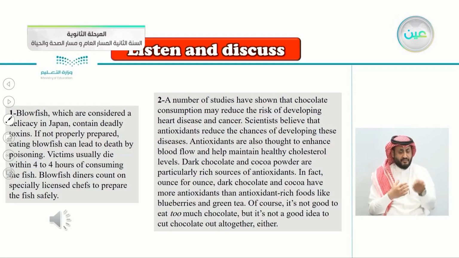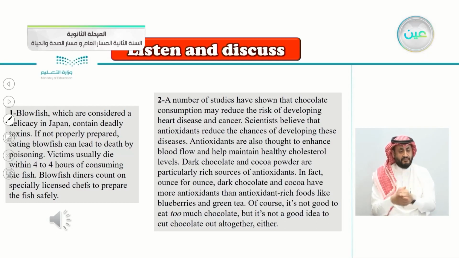Let's listen. 1. Blowfish, which are considered a delicacy in Japan, contain deadly toxins. If not properly prepared, eating blowfish can lead to death by poisoning. Victims usually die within 4 to 6 hours of consuming the fish.